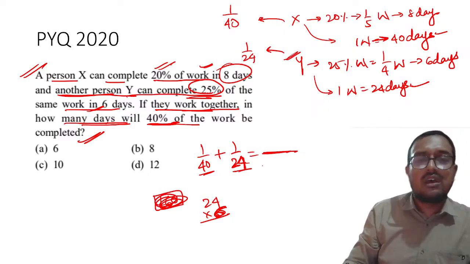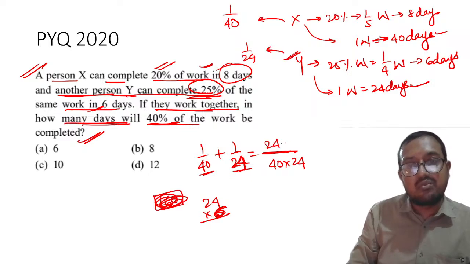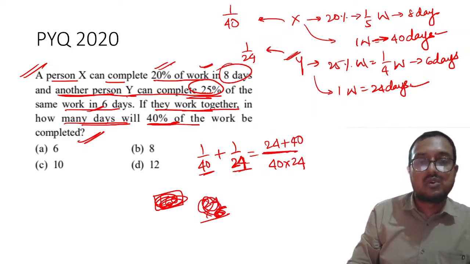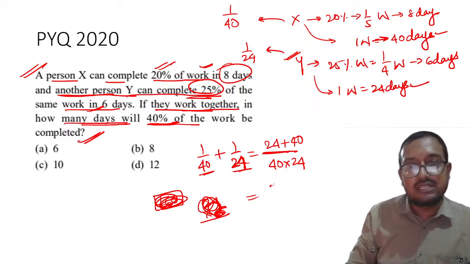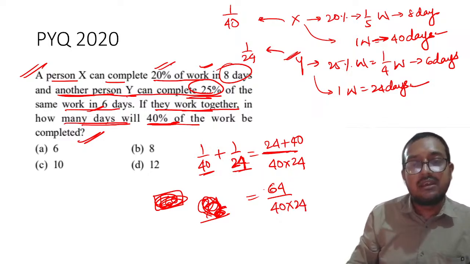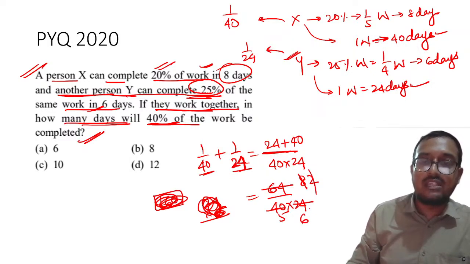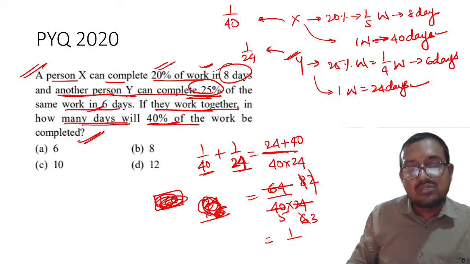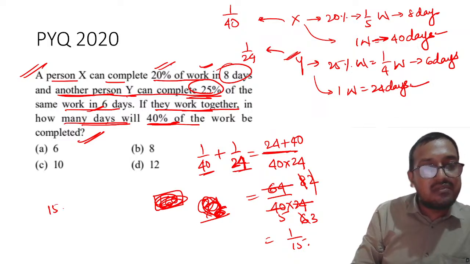Or other way you can do, wait, 40 into 24, and on the top it will become 24 plus 40, right? So this will become 64 divided by 40 into 24. Now it is easy because 8 5s are 40, right? And then 4 2s are 8 and 4 6s are 24, and this will go off, so 3. So my dear students, one work can be done in 15 days. Please remember, one work, if both will work together, it can be done in 15 days.